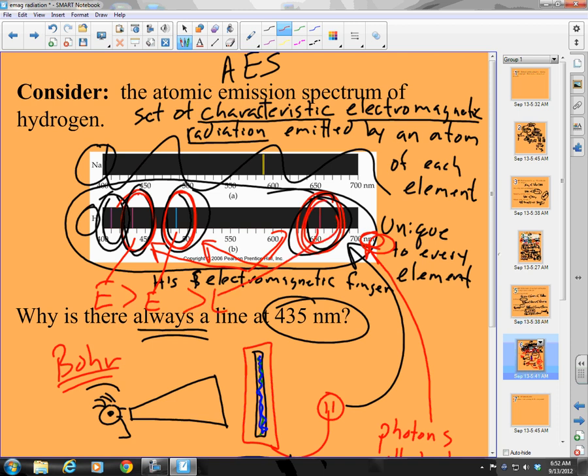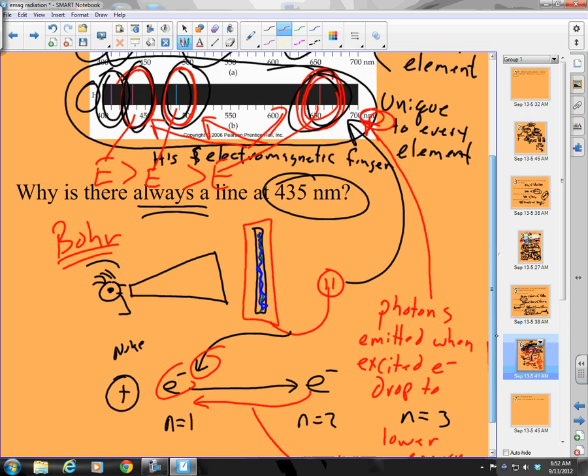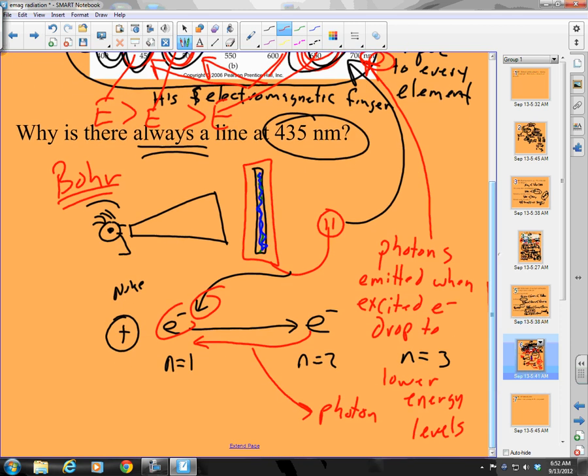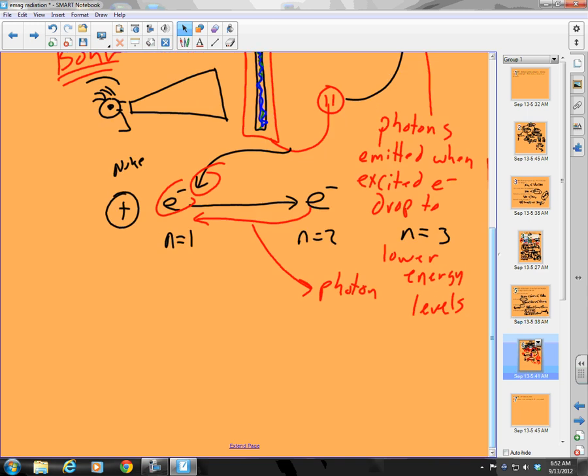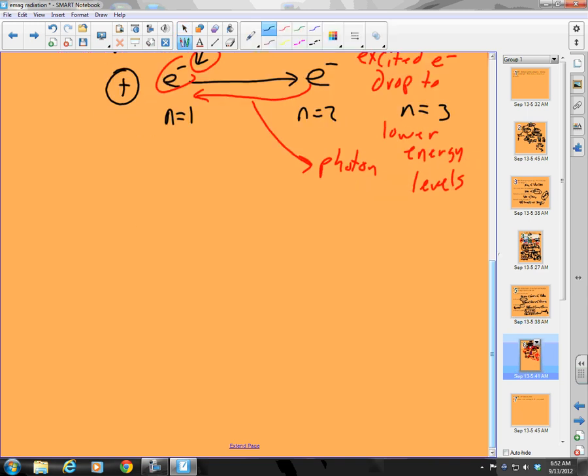So the question is, why would I get three different energies, three different lights of different energy, being produced from an electron getting excited? Because there's only one electron in hydrogen. So what can that mean? Well, here's what it means. I have an electron, and we'll say it's in n equals 1. Let's say it's already at n equals 2.